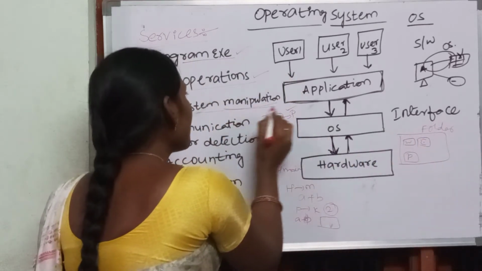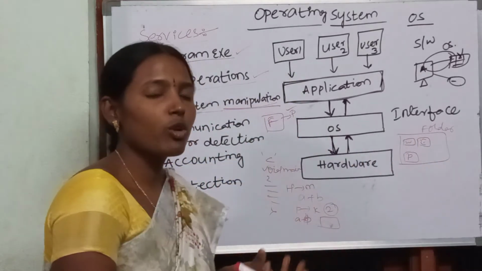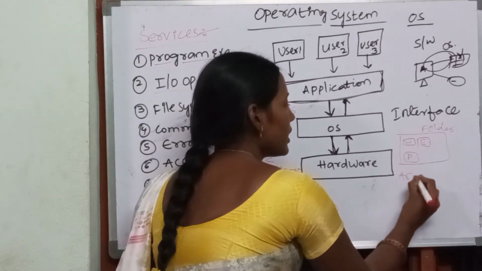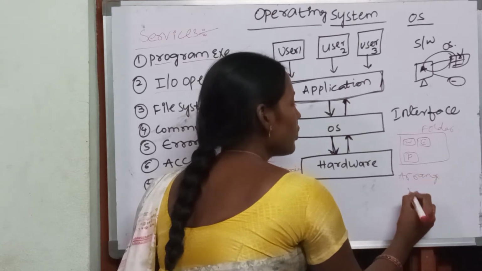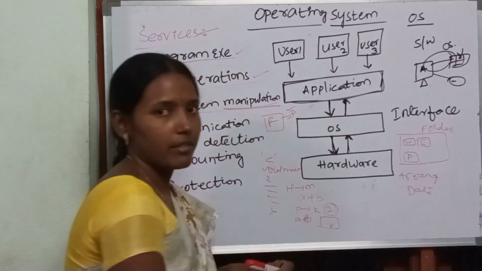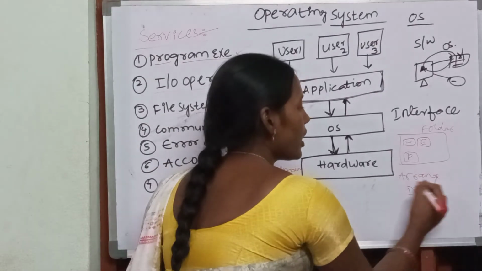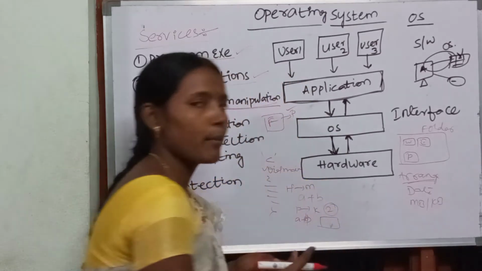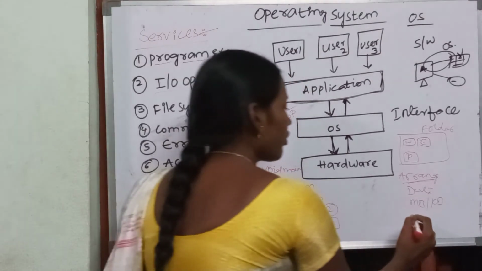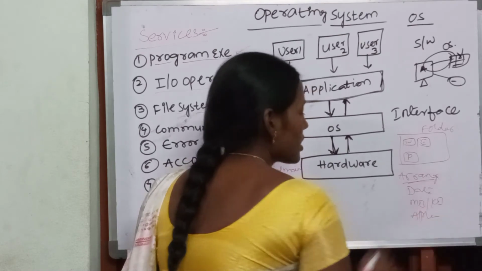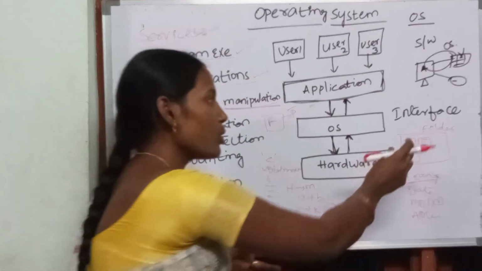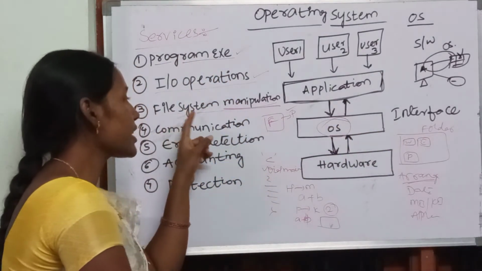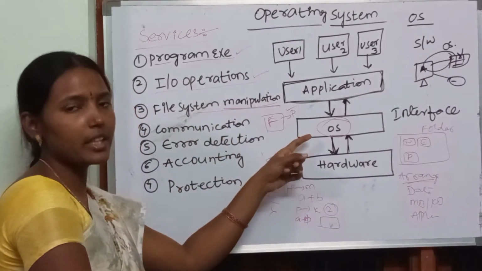Now, what is meant by manipulation? Manipulation is nothing but performing actions over these files. For example, I want to arrange all these files according to the date order when they were saved, or I want to arrange them in order of MBs or KBs, that means according to their size, or I want to store them in alphabetical order. So based on which pattern you want to store, we can store these files with the help of the operating system only. That means the files can be managed with the help of the operating system.